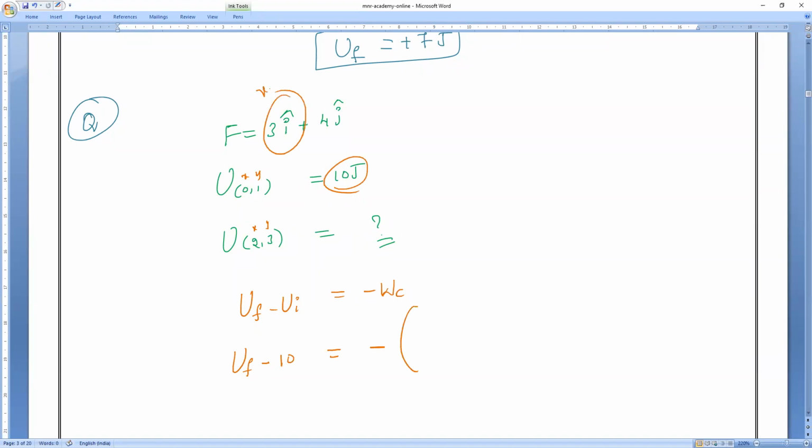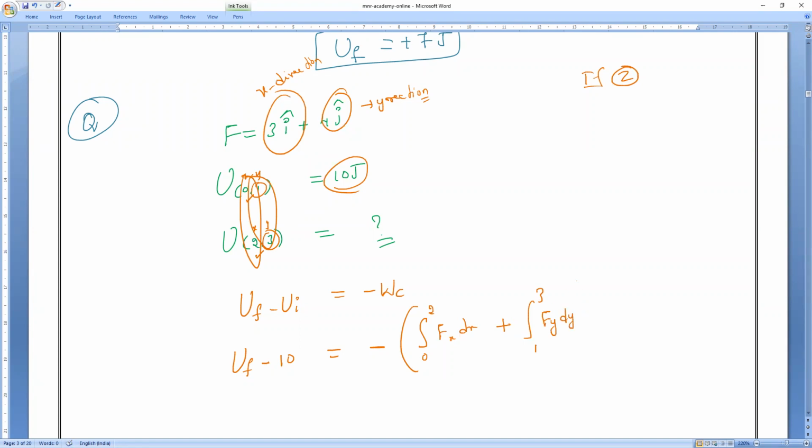There are two axes. One is the x direction, another one is the y direction. If z is there, then z also will come. So it will come like this: integration of x, limits 0 to 2, Fx dx, plus integration of y, limits 1 to 3, Fy dy. See, I am doing integration 2 times.